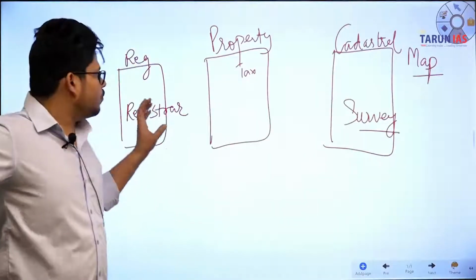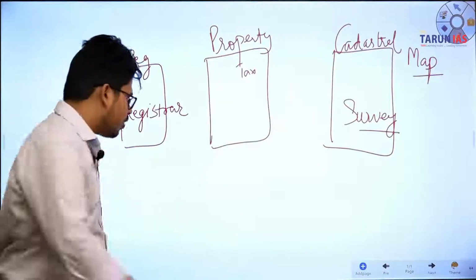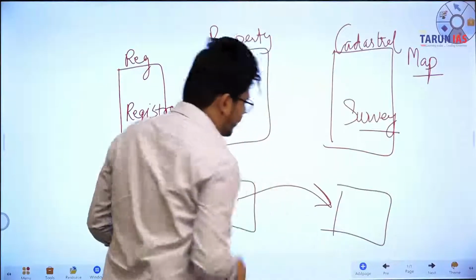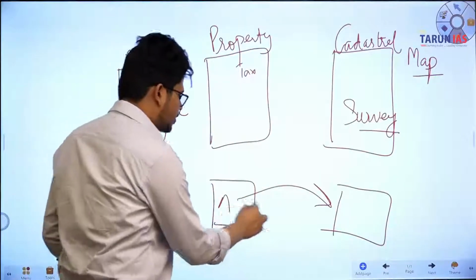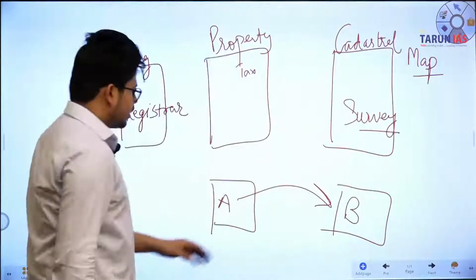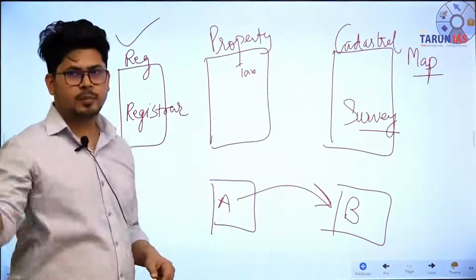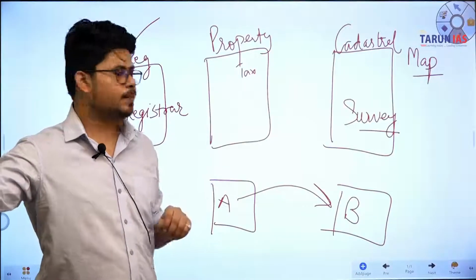Fine. Like for example, one transfer of land from one person to other takes place. Okay. For example, this takes place from person A to person B. Now, this person B got himself this registered. He paid the stamp duty and got it registered.